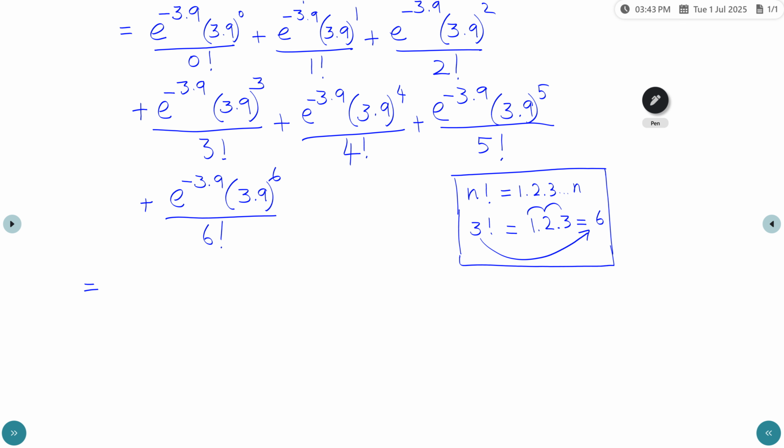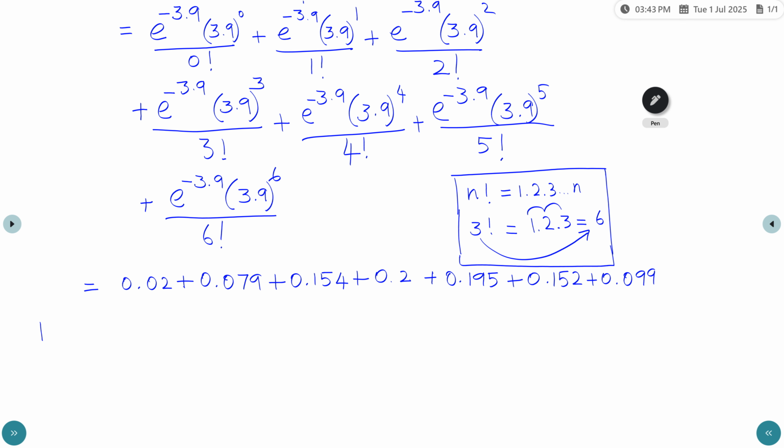So using a calculator you can find the values: 0.02 plus 0.079 plus 0.154 plus 0.2 plus 0.195 plus 0.152 plus 0.099. The sum of all the values gives P of X less than or equal to 6, that is, at most 6, equal to 0.899.